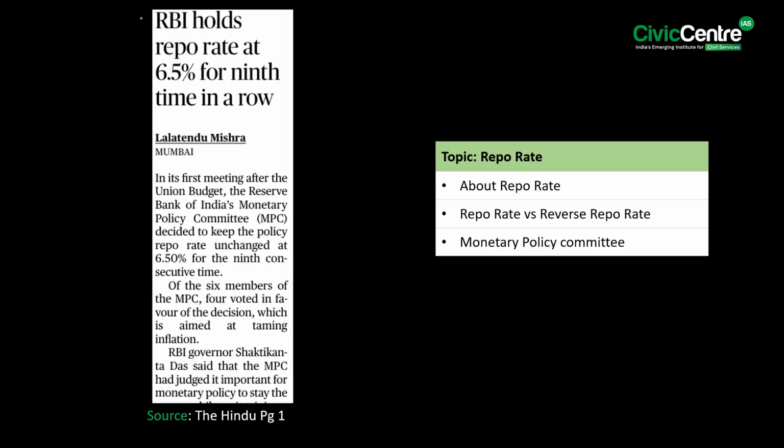The first article says that in its first meeting after the Union Budget, the Reserve Bank of India's Monetary Policy Committee decided to keep the policy repo rate unchanged at 6.5% for the ninth consecutive time. In this context, let us talk about the repo rate, then we'll see how it is different from the reverse repo, and lastly about the Monetary Policy Committee.